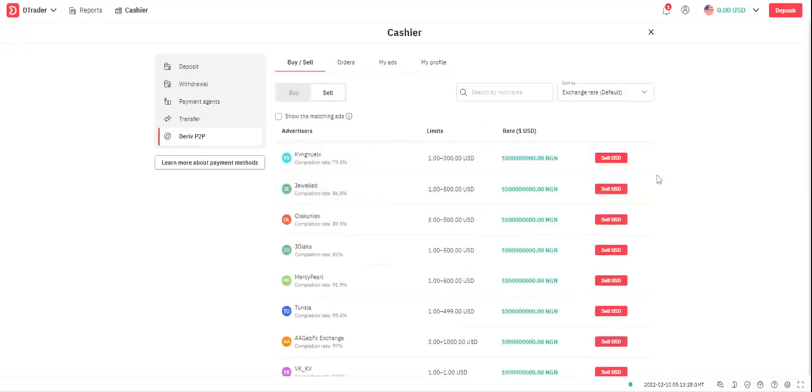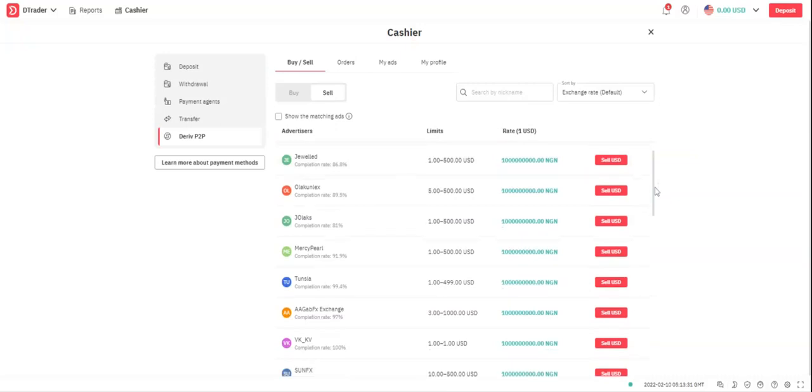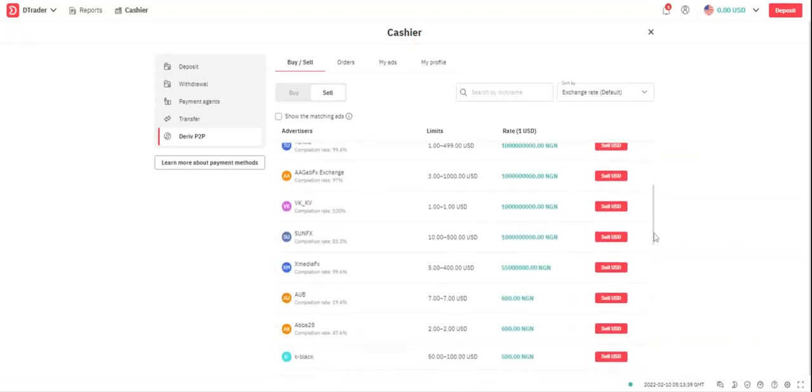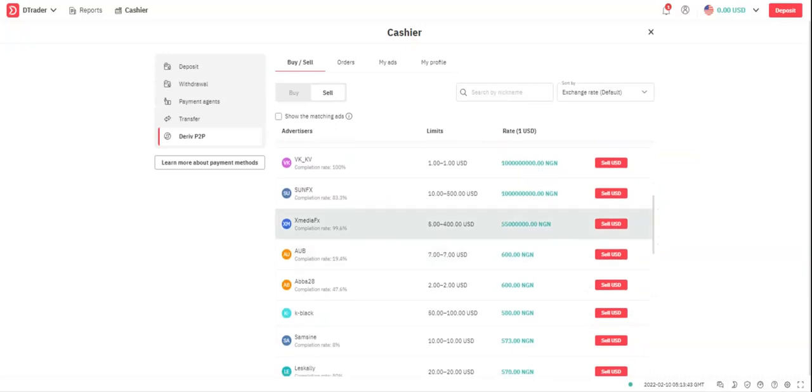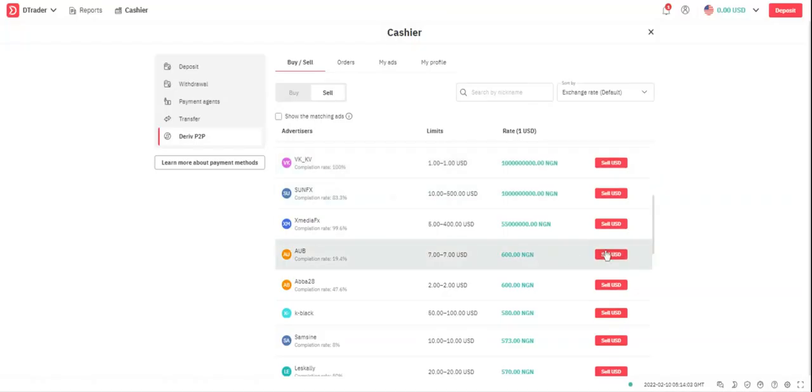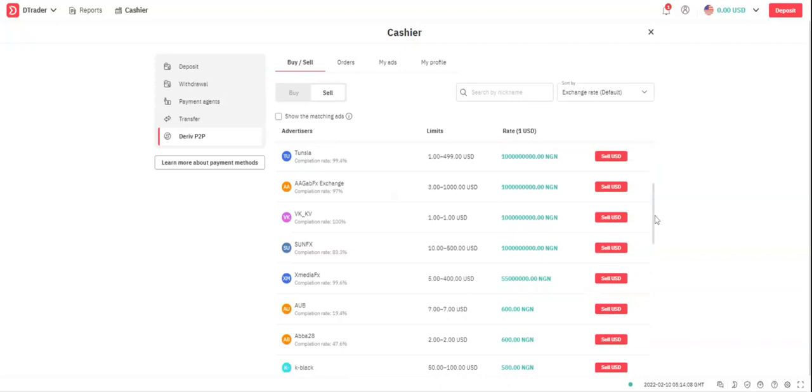Now how much you are selling depends on the rate you will get. And see if you can check the different rates. All these people writing 100,000 million, don't use them, please. What they actually mean is this is actually 550. Don't use them, please. Let me see this person. You can see 1050 is 5 to 5. 5 1 is 5. Can you see that? So this price is just to make them come on top when people search for them. So that is that.